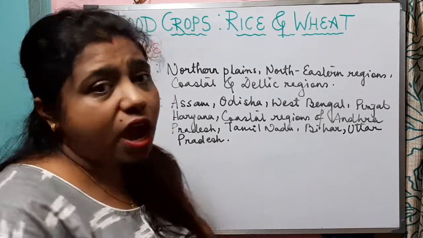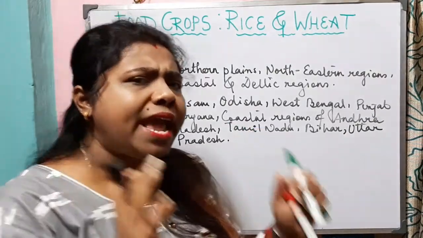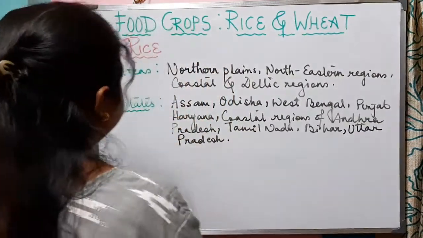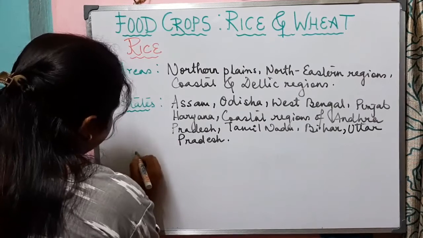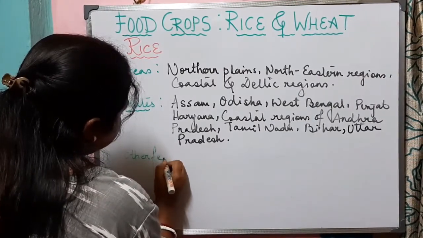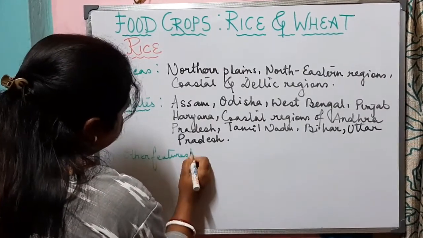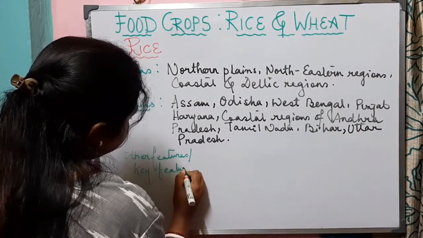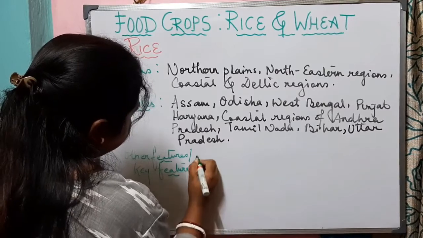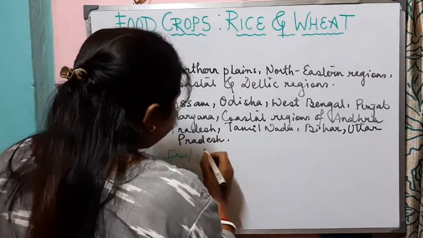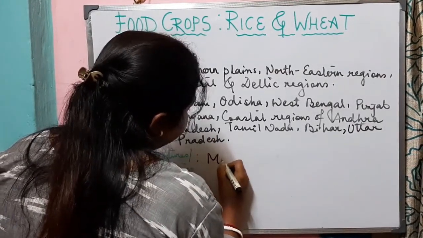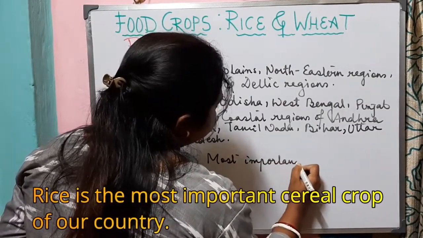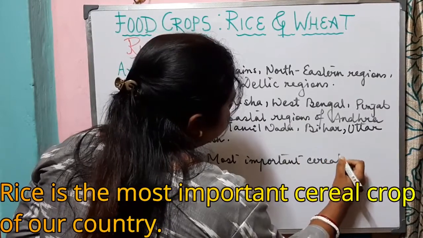Now let us know which are the key features or the main features that we must remember about rice. The key features are that rice is the most important cereal crop of our country.